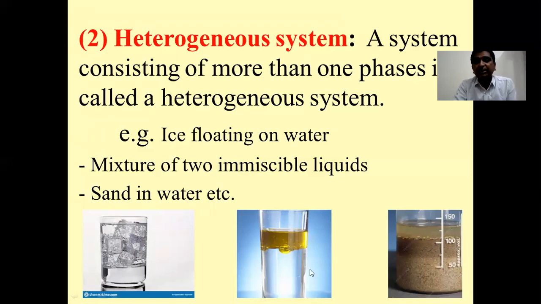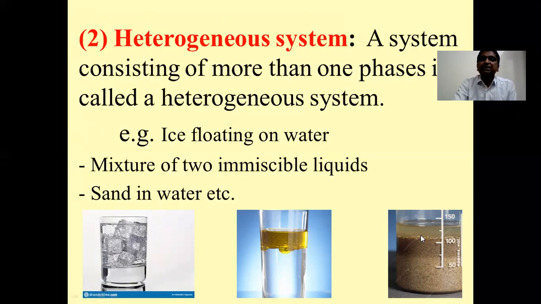In the second example you can see that in a bottle or a glass some water is taken and cooking oil is added to it. Here these two are different phases. So this system is an example of a heterogeneous system like the first one. Now in the third example, water is taken and a lot of sand is added to it. Now I can find two distinct phases here: one is the solid phase, another one is the liquid phase.